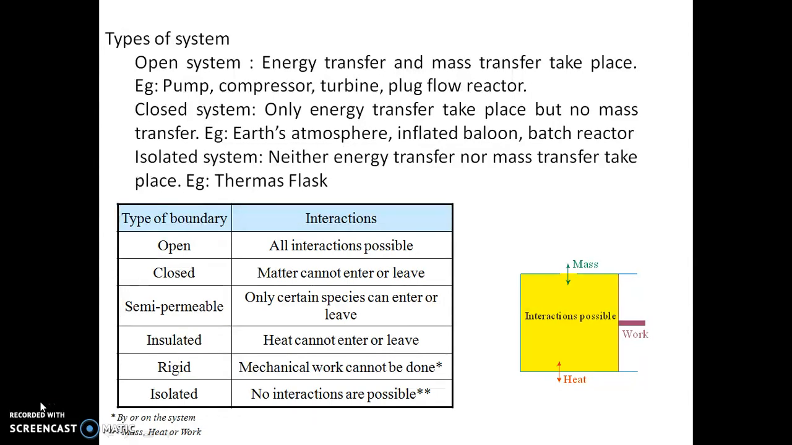Say, for example, if you take a plug flow reactor, the reactants continuously enter into the system and the products continuously leave the system. So during this process, mass is entering and leaving the system. Along with that, associated energy is also entering and leaving the system. In a closed system, only energy transfer can take place but no mass transfer. But in an open system, both energy and mass transfer can take place.